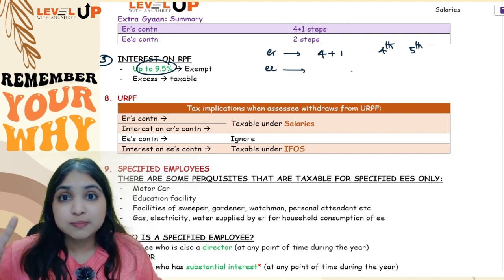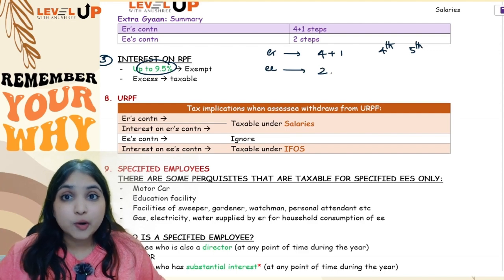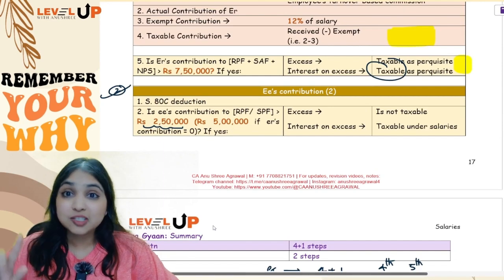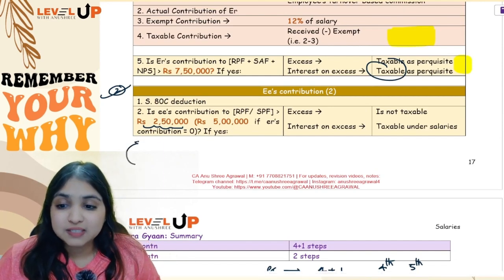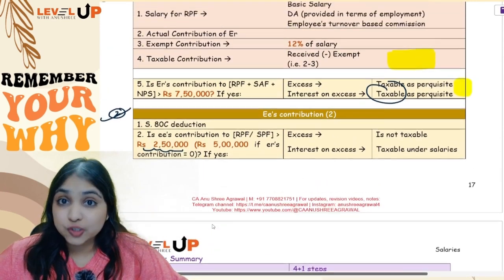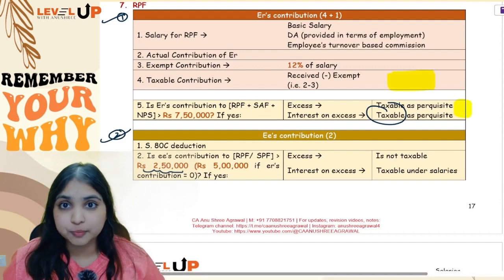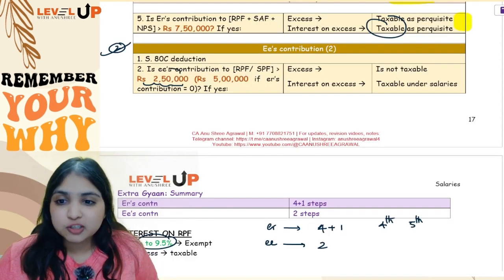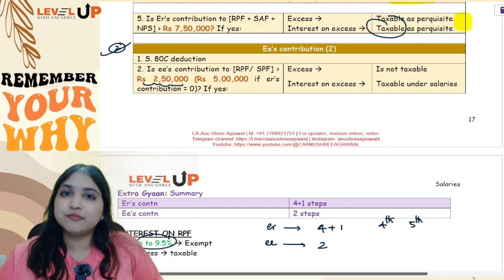For employee's contribution, you have only two steps. Number one, section 80C deduction. Number two, is the employee's contribution more than 2,50,000? If it is more than 2,50,000, the excess is not taxable. Interest on the excess alone is taxable. Okay. But however, here there's one more point. If the employer is not contributing, that is only the employee is contributing, then instead of 2,50,000, you will take the 5,00,000 number. Generally, it is 2,50,000, but if the employer's contribution is 0, then you will replace 2,50,000 by 5,00,000 rupees.